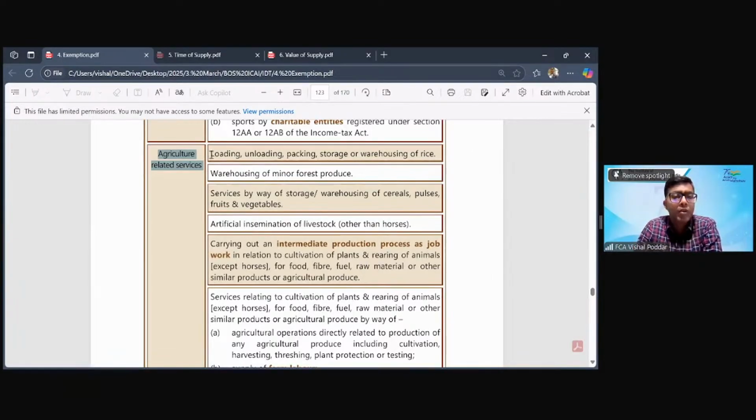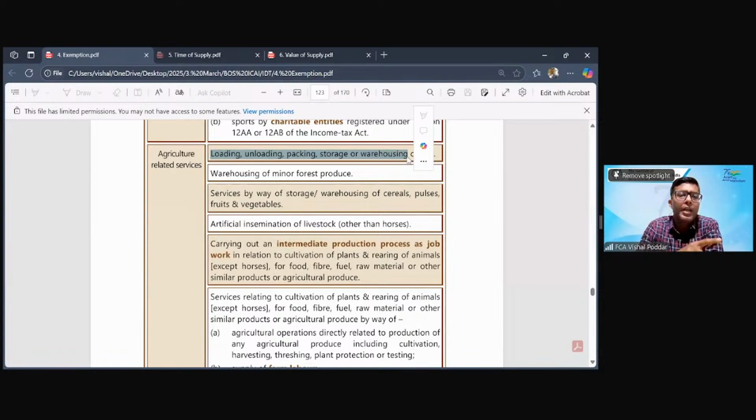So what is the service that you are giving? You are doing loading, unloading, packing, storage, warehousing. Be clear, transportation is not covered here. However, when we go to the transportation entry, you'll find that in transportation also, transportation of agricultural produce is exempt, but that is not covered here. And there is one small distinction. What it is, I will bring to light once we go to that entry. But for the time being, I want you all to make a note of this, that this particular agriculture related service, this entry does not cover transportation.